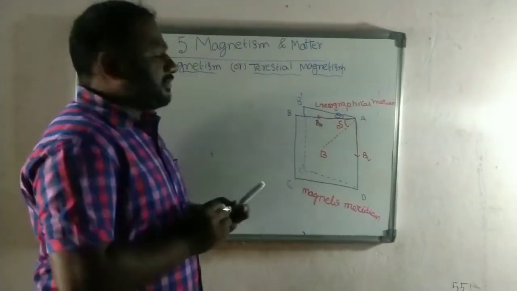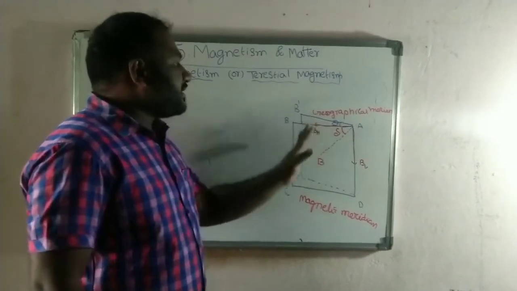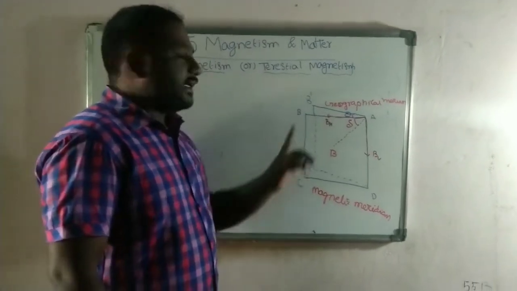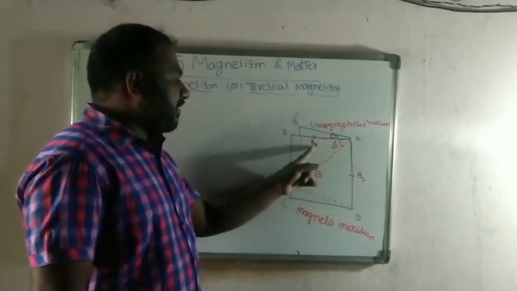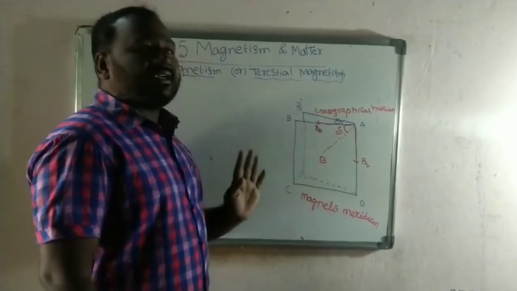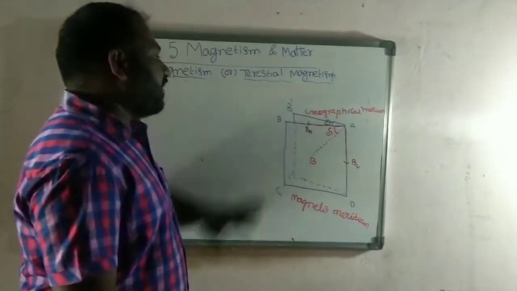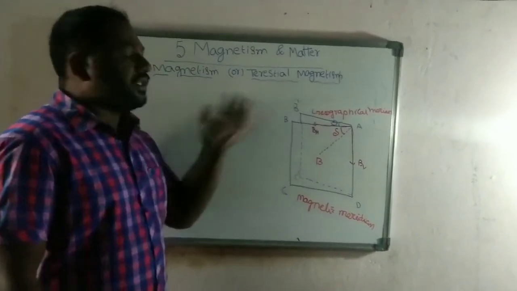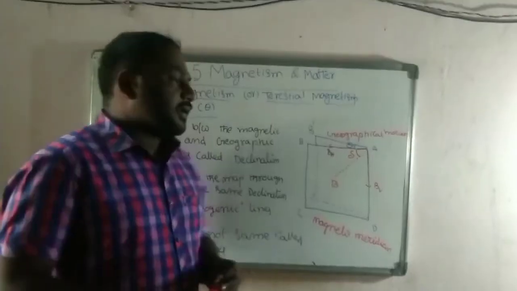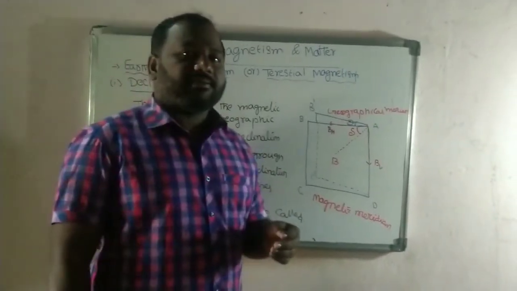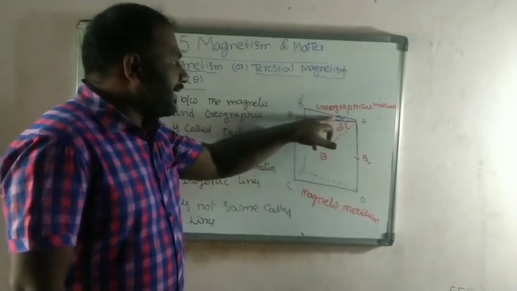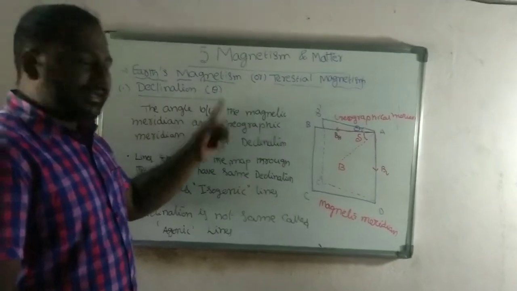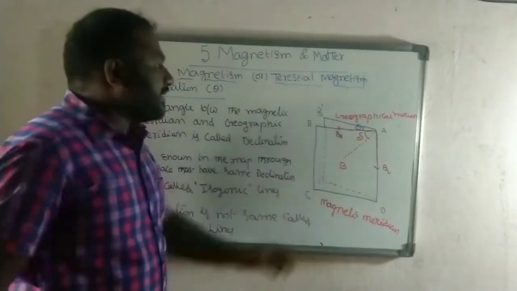So see the symbols which we take. Theta is the angle between magnetic meridian and geographical meridian. Delta is the angle between horizontal magnetic field and resultant magnetic field. So based on this diagram, we are going to derive some important terms which are related to earth magnetism. See the first term related to earth magnetism. The first term is the declination. Here declination is represented by theta. See in this diagram where the theta is there.